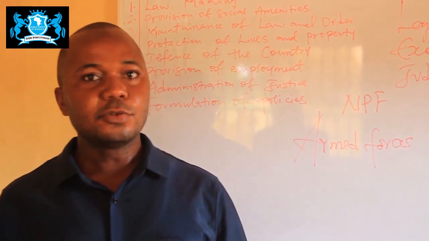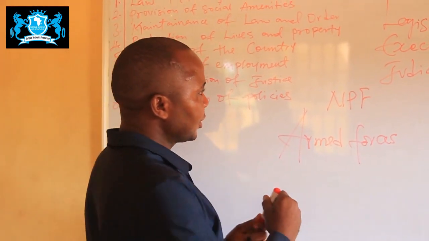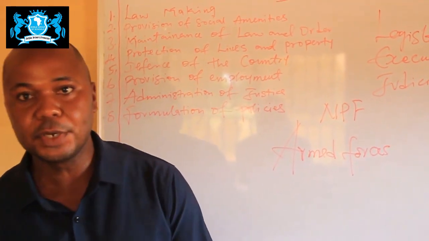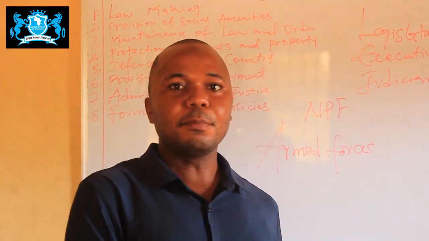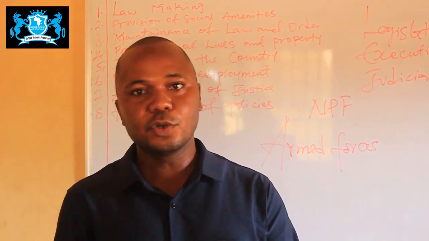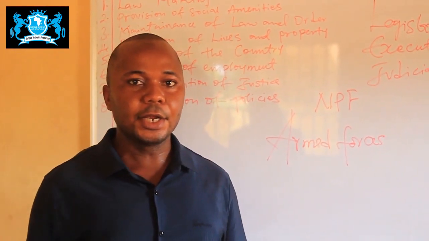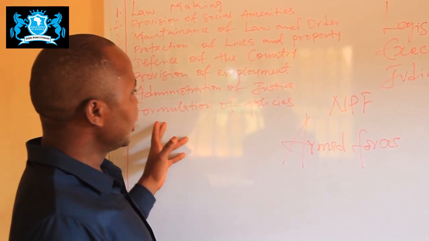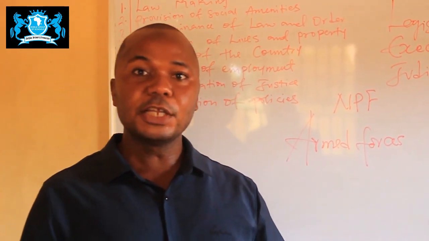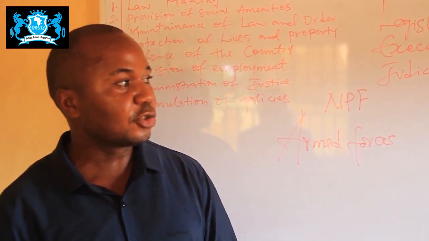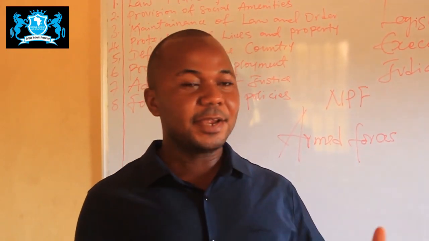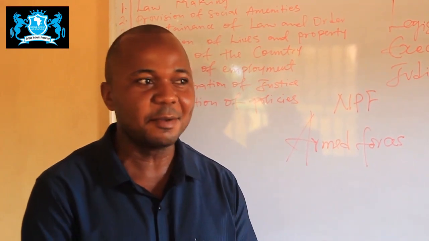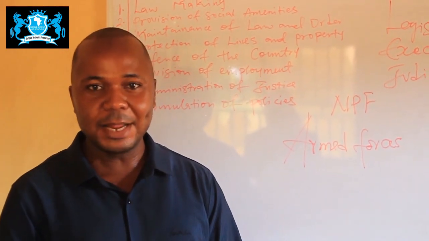It is the duty of the government through its judiciary to do what? To make sure that disputes are settled between Mr. A and Mr. B, between an individual and another individual, and between an individual and government. Okay, now the last but not the least is formulation of policies. Government formulates policies. They formulate policies according to what people need, by going to the hinterland, knowing about people's needs, so that they put them into policies and make sure they come to play.